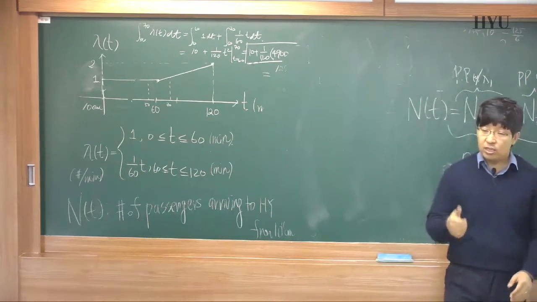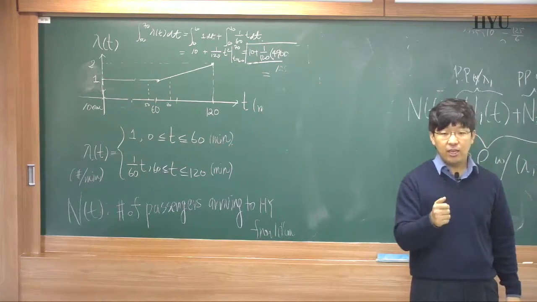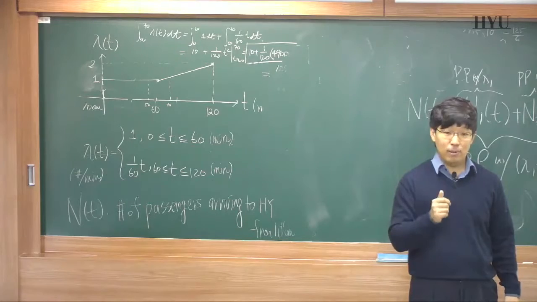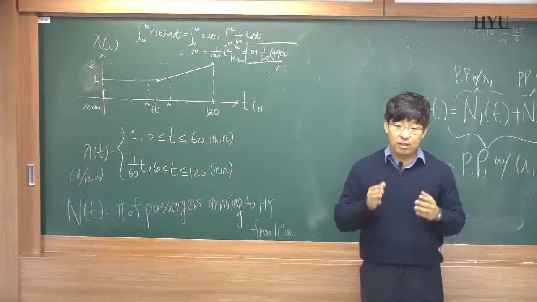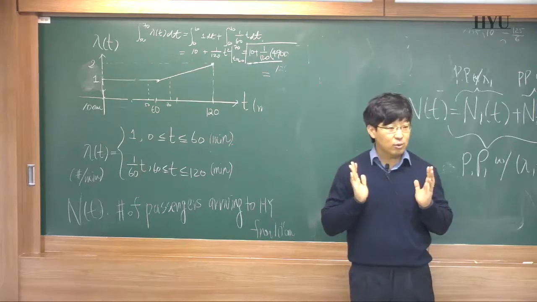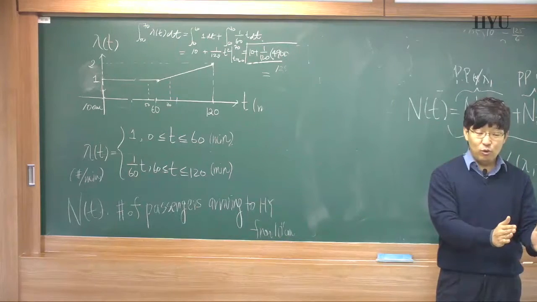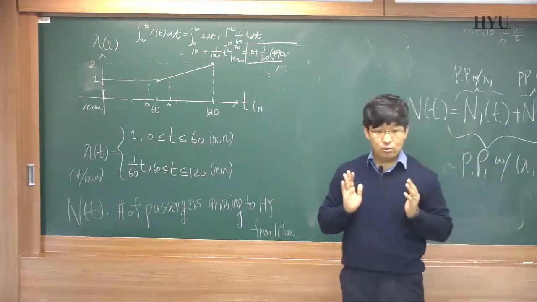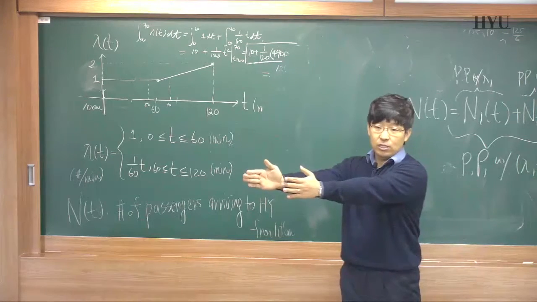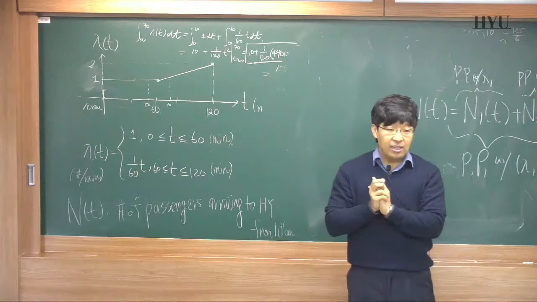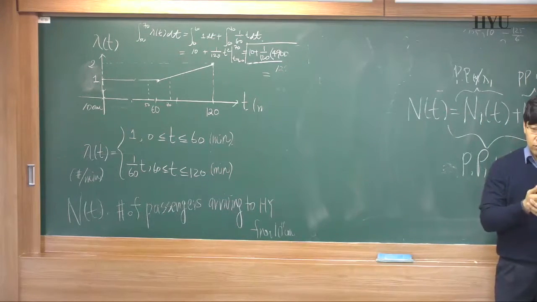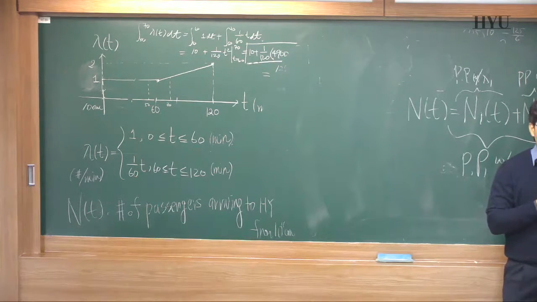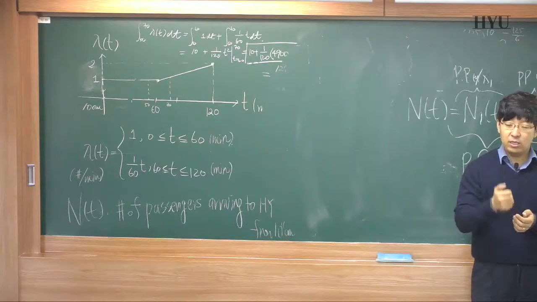We just count the number of customers, but we know that with probability P, after entering the theater, a customer wants to see Titanic. With probability 1 minus P, the customer wants to see Star Wars. Then in front of the screening room, where they check your ticket, you can check the number of customers who want to see Titanic.